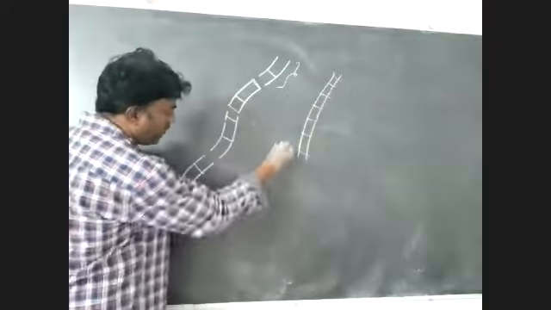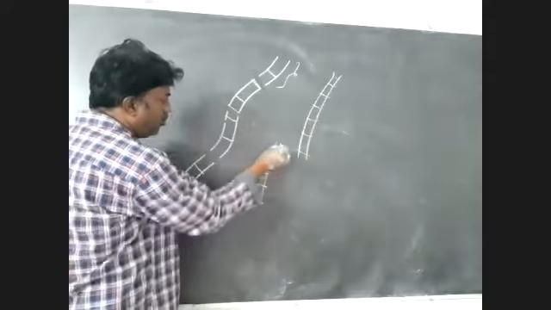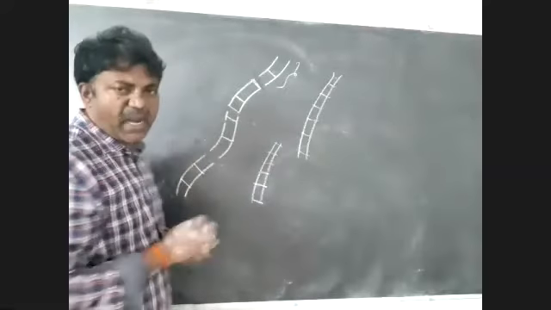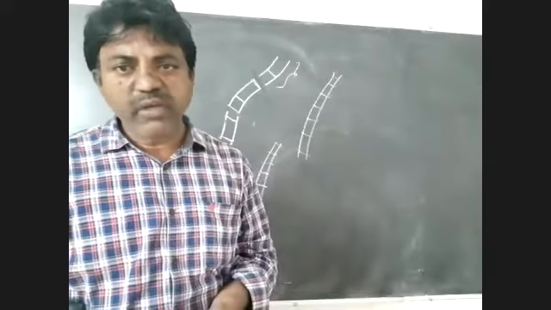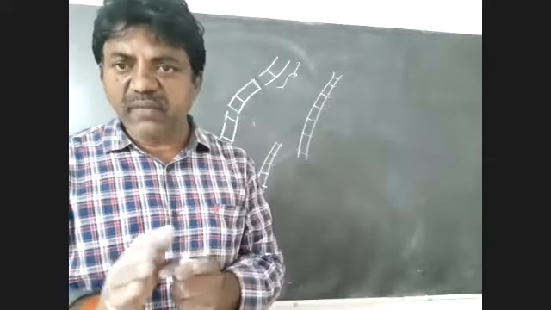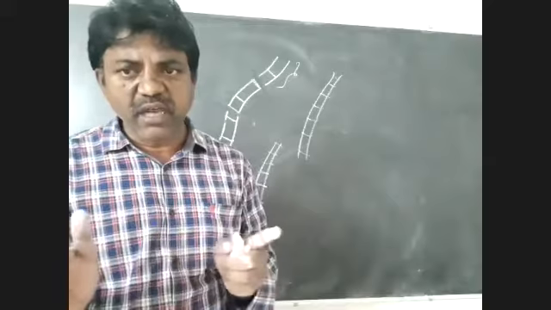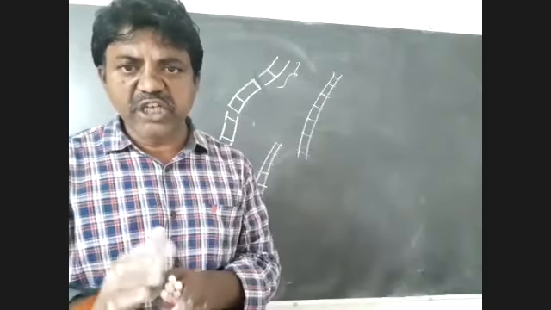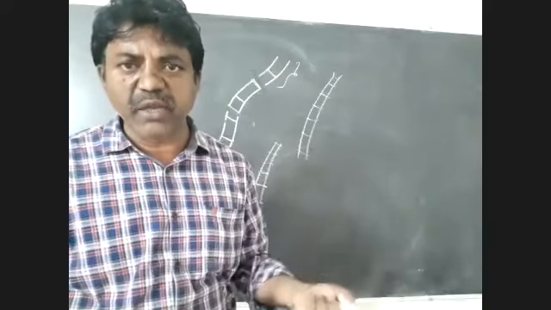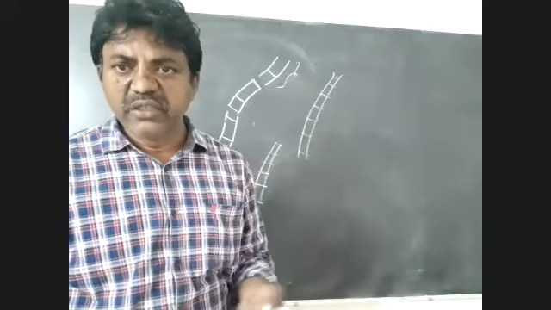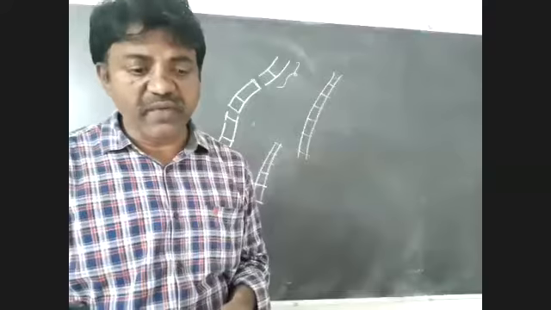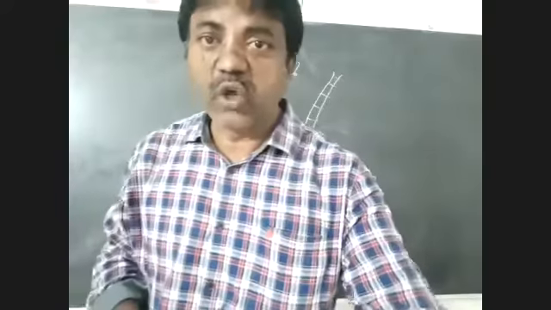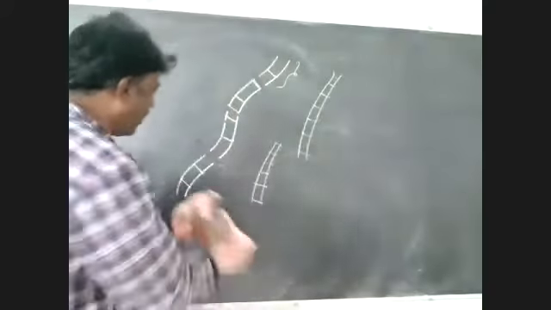So entire filament is broken, forming many fragments, and each fragment develops into a new plant body. So that is fragmentation, which is very common in lower organisms like algae and fungi.